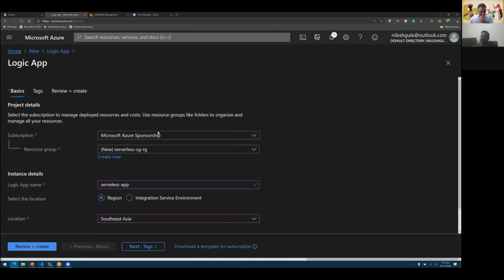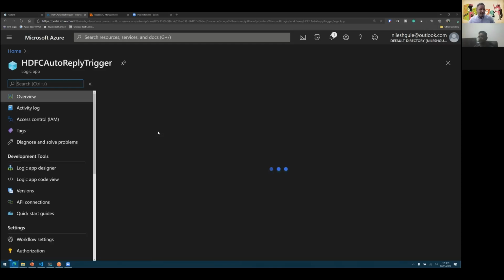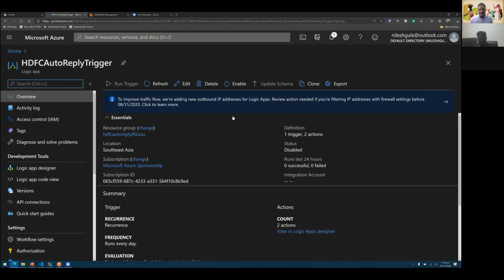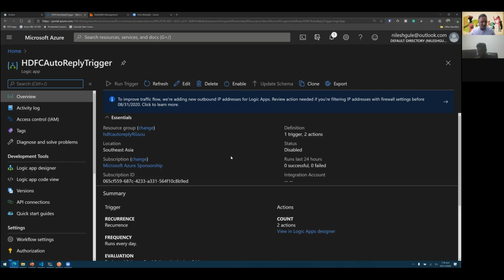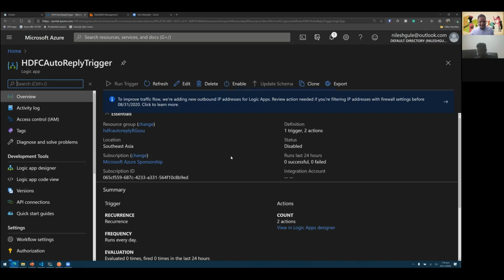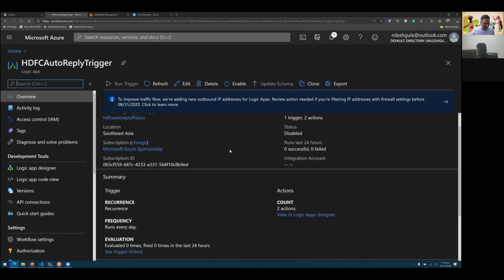So I have this logic app, which is called the bank name auto reply. Currently this is disabled because after about 1 or 2 months of running this particular workflow, the bank took an action and they are no longer sending me those emails, but I have still kept this as a backup. In case they start sending it again, I will enable this.